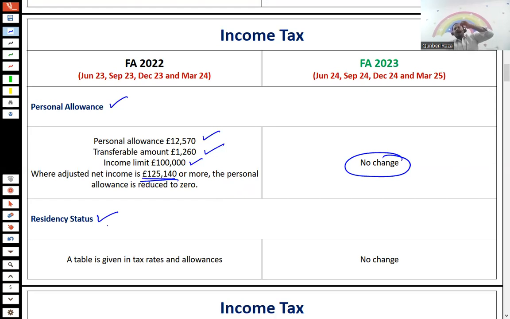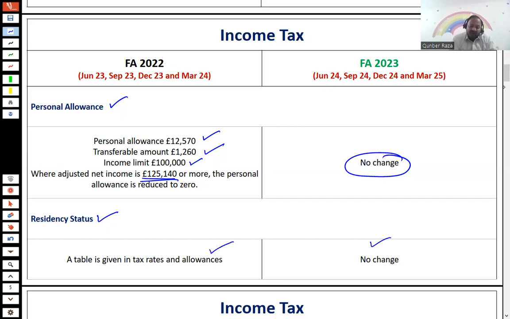After checking for automatic not resident and automatic resident, the third test we perform is the ties test. With respect to the ties test, we need to consider how many ties have been met and the number of days spent in the UK. So the residency status table, which is given in the exam, always remains the same. There is no change to that.